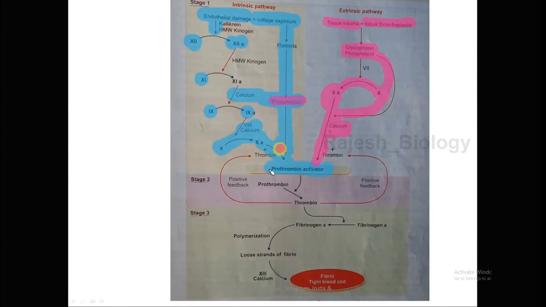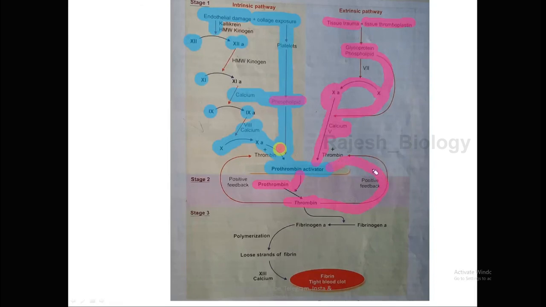And the second step: whenever the prothrombin activator is activated, it converts the inactive prothrombin into active thrombin. This is the second step. When thrombin is formed, it gives positive feedback, that means auto activation. Thrombin can stimulate the formation of prothrombin activator.